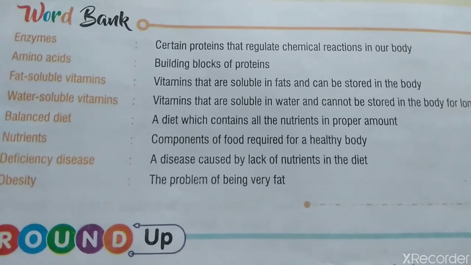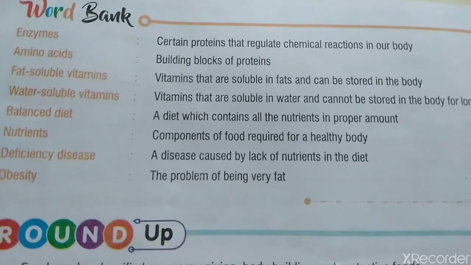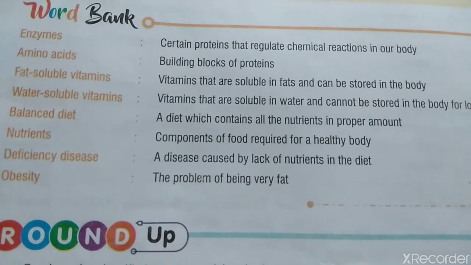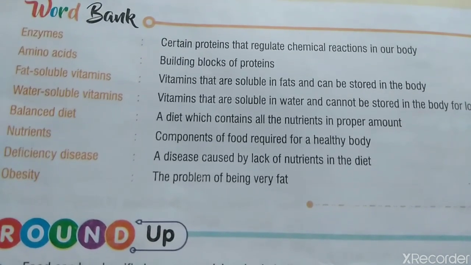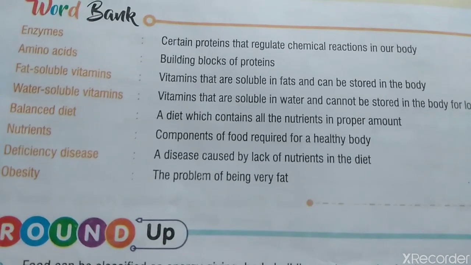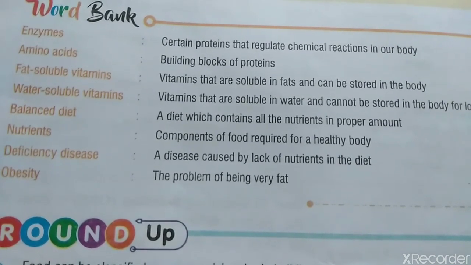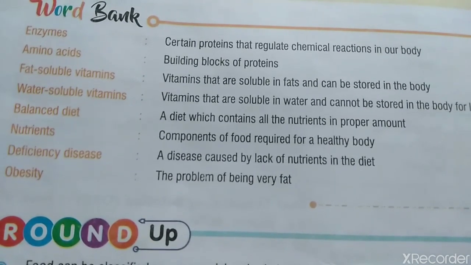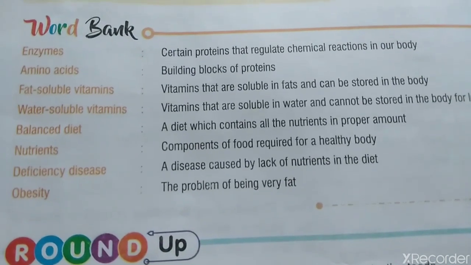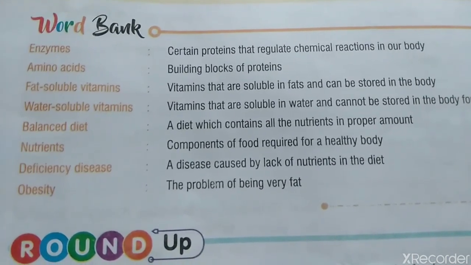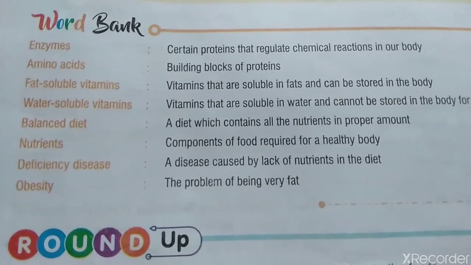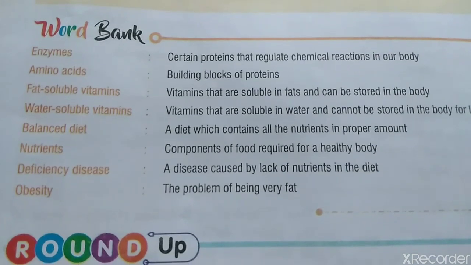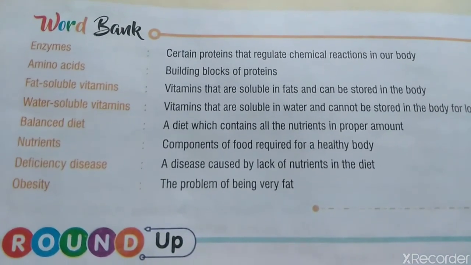Balanced diet, a diet which contains all the nutrients in proper amount. Nutrients, components of food required for a healthy body. Deficiency disease, a disease caused by lack of nutrients in the diet. And obesity, the problem of being very fat. So these are the important words which must be known by you. So just revise all this after doing your assignment and clarifying your doubts. Okay.